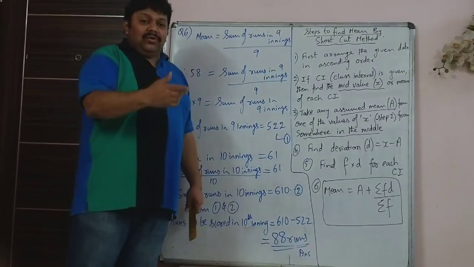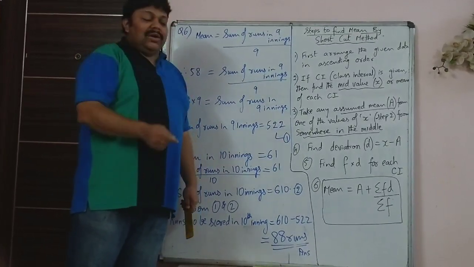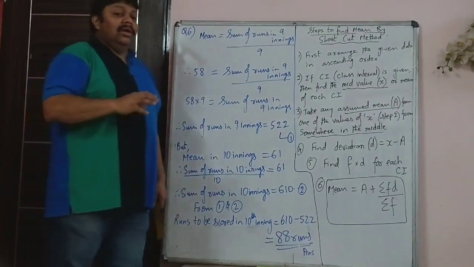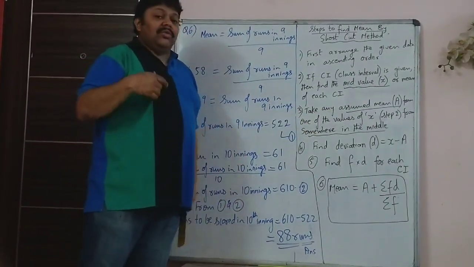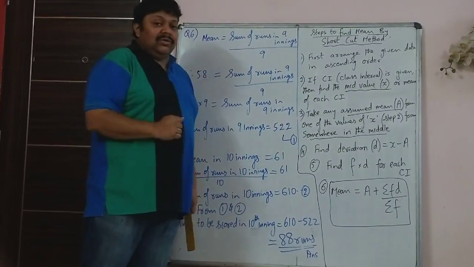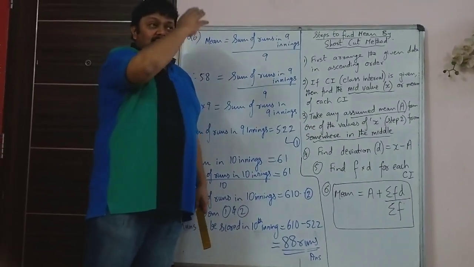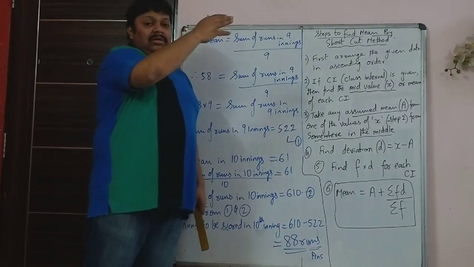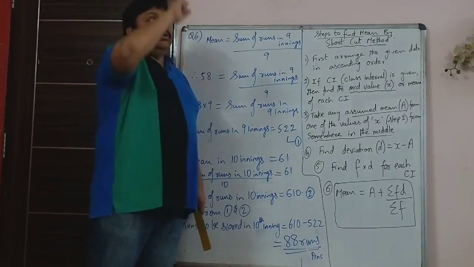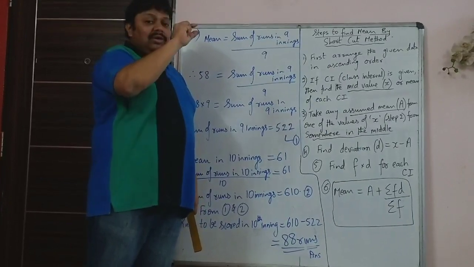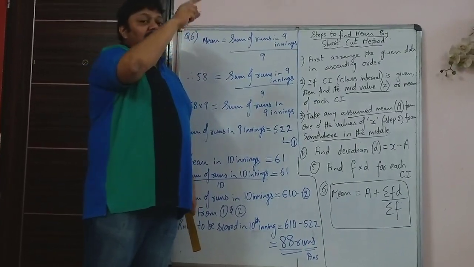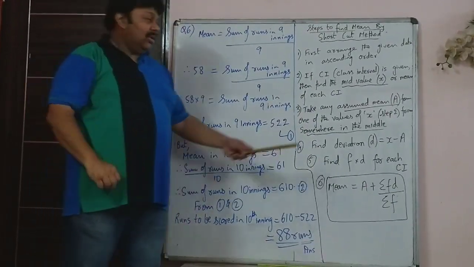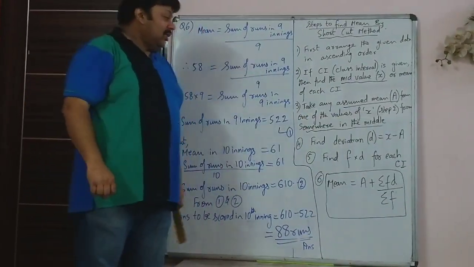Then from one of those values of X, you consider it as an assumed mean. Capital A stands for assumed mean. What is it? We will see when we do the sum. So if you have 5, 10, 15, 20, 25, in the middle you have 15. So 15 is taken as assumed mean and written as capital A.